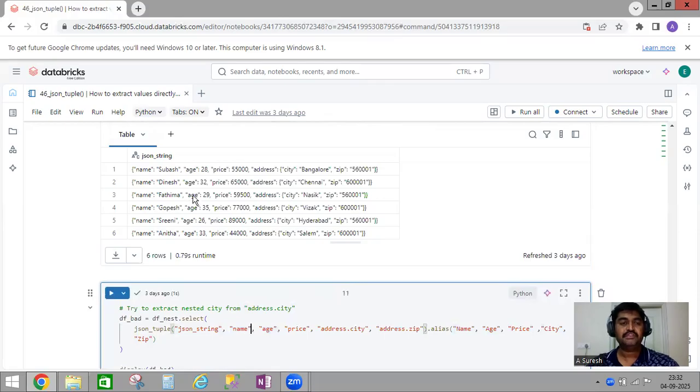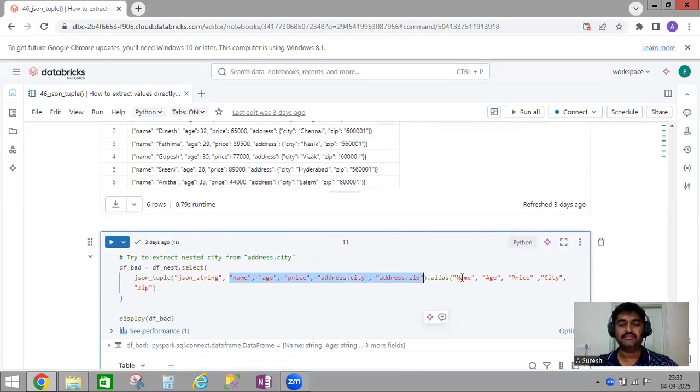Since name, age, price are flat, these three are given directly, and in the nested address we have two records, city and zip. So the way to pass them is address.city, address.zip. I passed all five column names, and in a similar way in alias I gave my column names here.